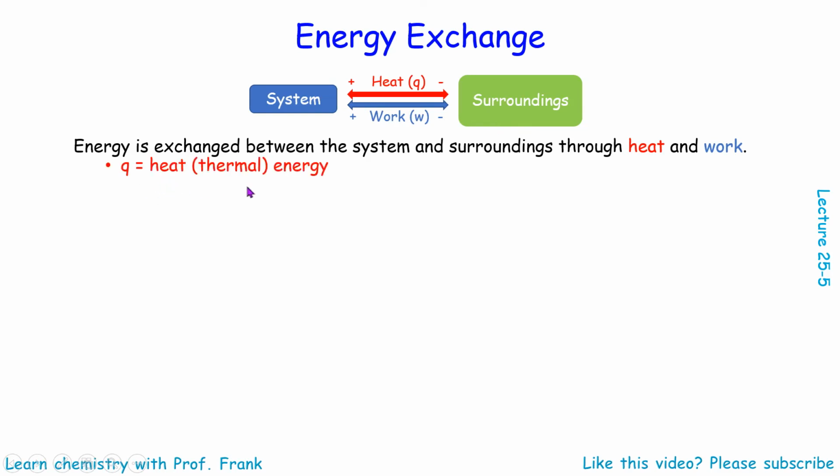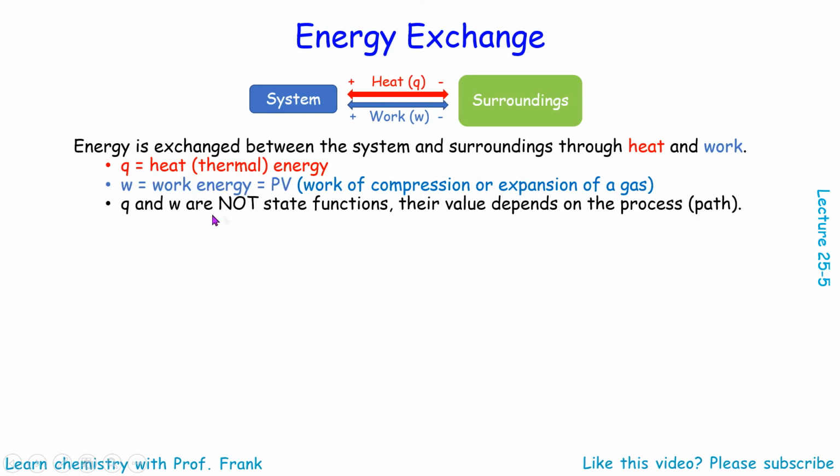Q means thermal energy or heat. W means work. In cases of work done by compression or expanding of a gas, the work can be calculated using pressure times volume. Sometimes we call this PV work. Heat and work are not state functions. Their values depend on the processes. However, delta E is a state function.